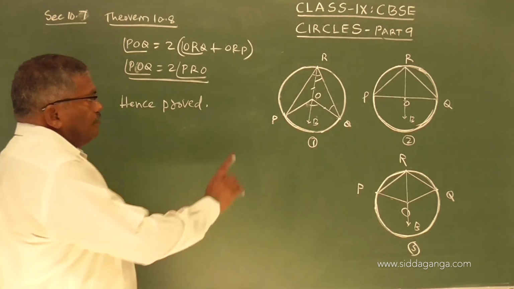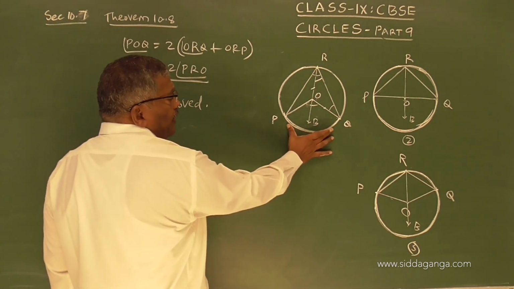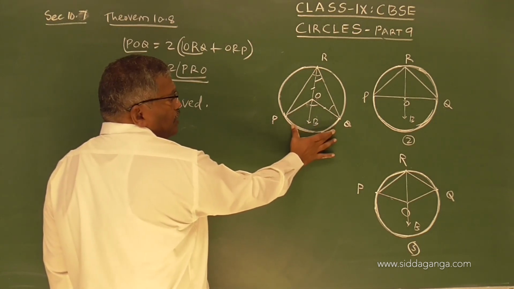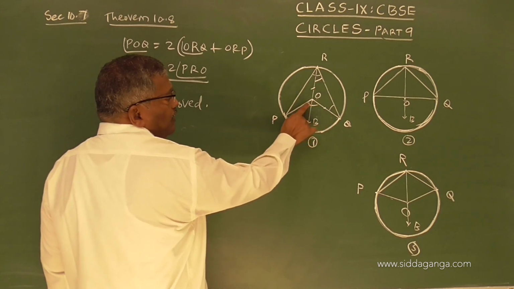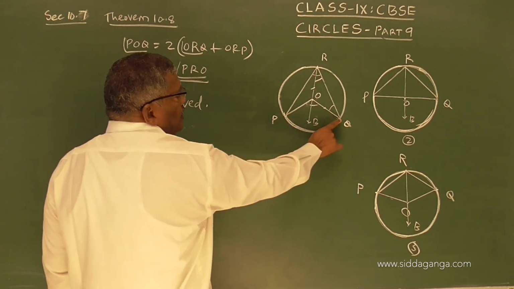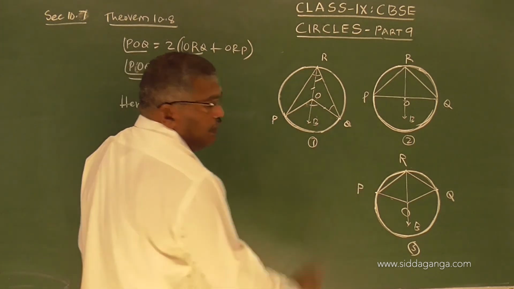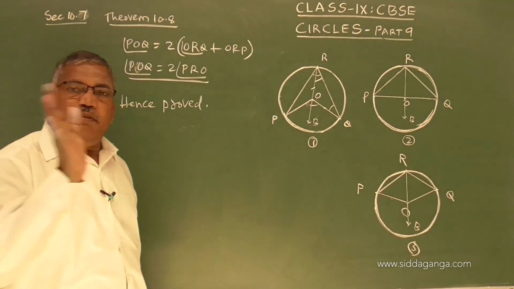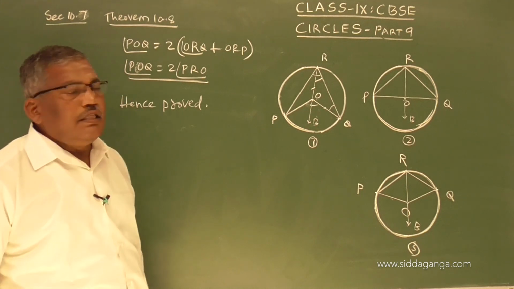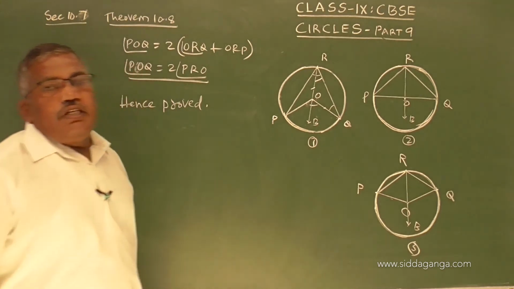If we have an arc, the arc subtends an angle at the center, that angle will be 2 times the angle subtended by the same arc in any part of the circle. It may be in the major arc or in the minor arc or even in the semicircle.